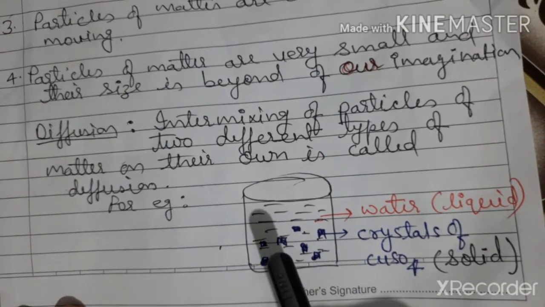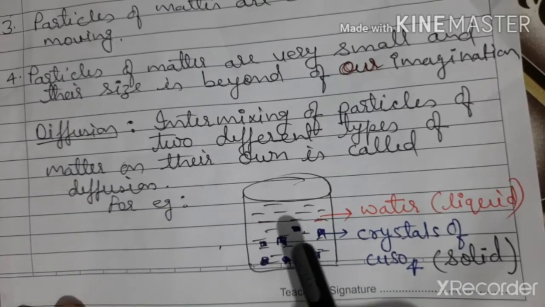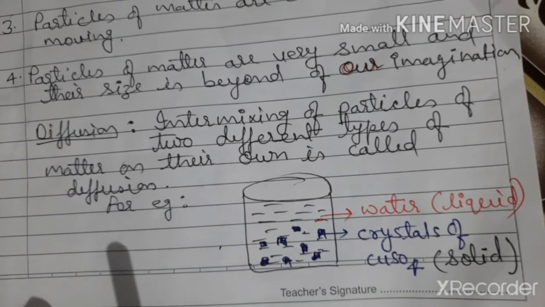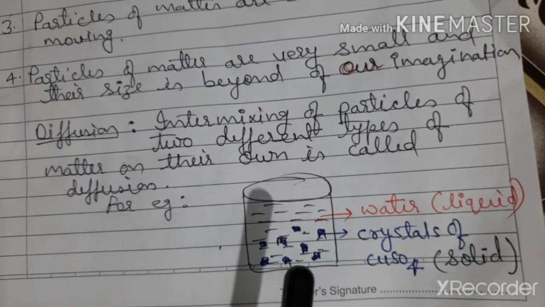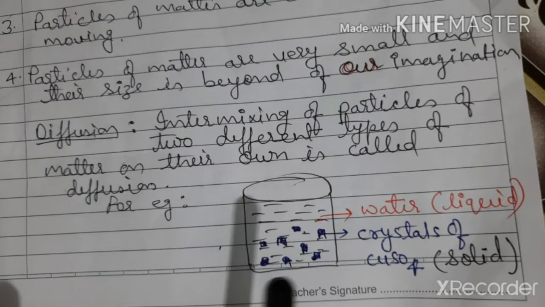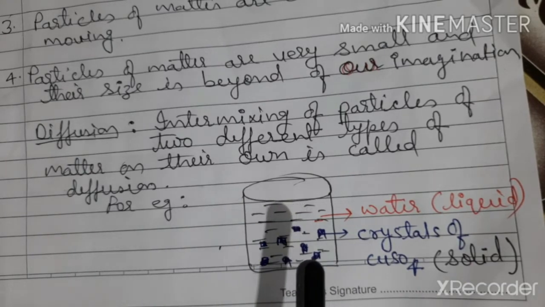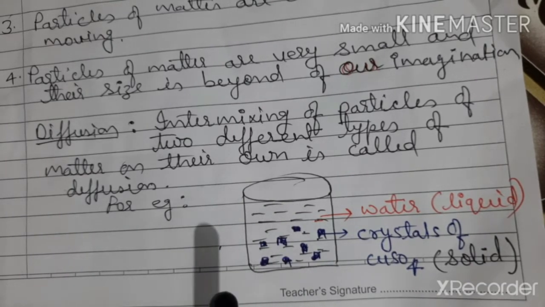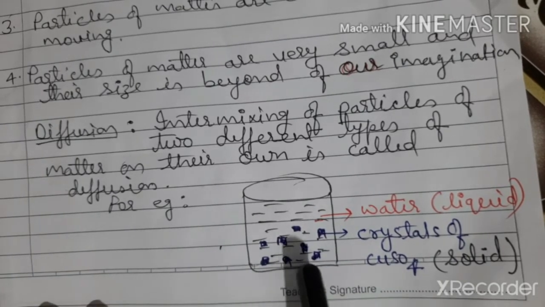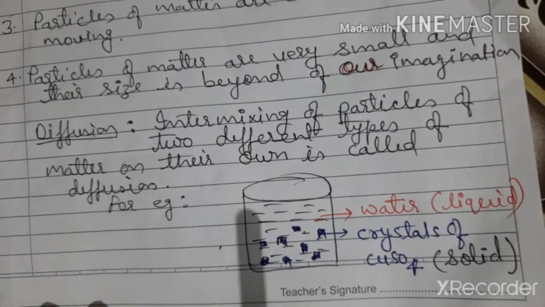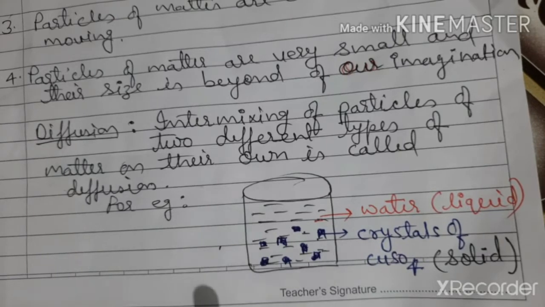One common example you have seen at your home is when you light an incense stick. Its fragrance spreads to all the corners of your home because of diffusion. Same types of matter can also diffuse into each other, and two different types of matter also diffuse into each other. This is an example of two different types of matter which diffuse with each other.